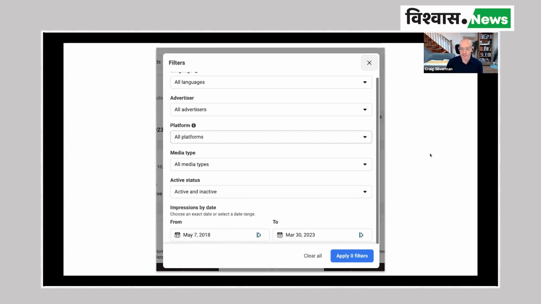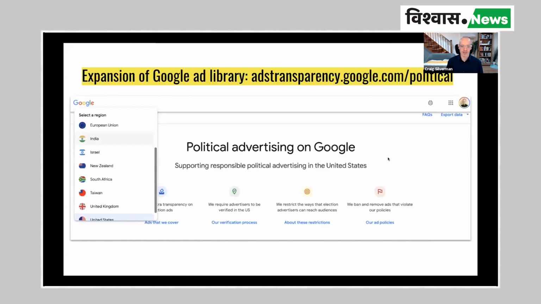With the Facebook ad library, it's unclear what Facebook is doing with data searching and all of that. It's unclear what's going to happen with CrowdTangle, which is not part of this presentation because it is a restricted access tool. The ad library seems to continue to exist, to have features being rolled into it, and that's an encouraging thing. Okay, let's move on now to Google.